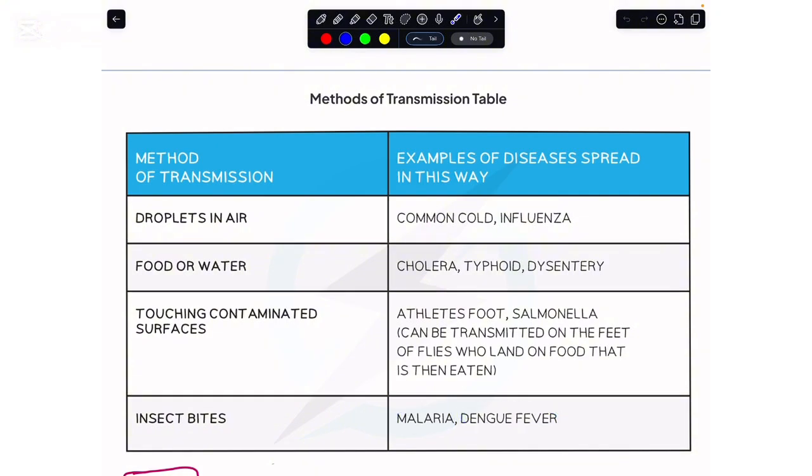From this table, you must know what the methods of transmission are and which particular disease pathogens get transmitted in each way. I am very hopeful that you are clear with the words pathogen and disease, and the methods of transmission of diseases.